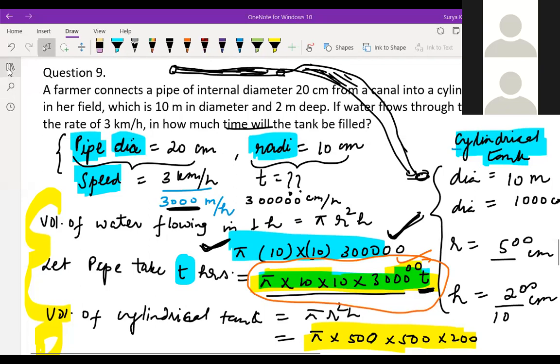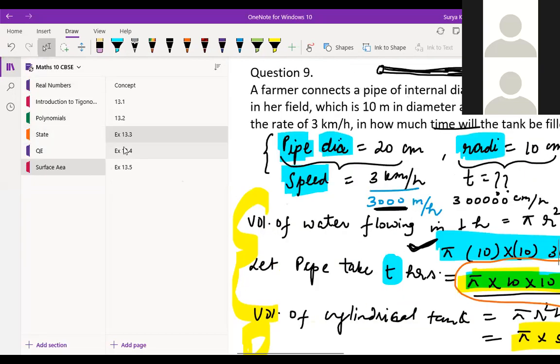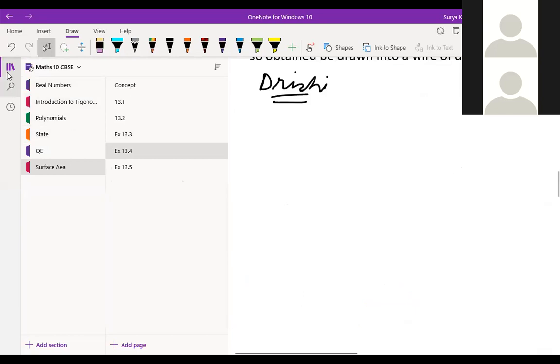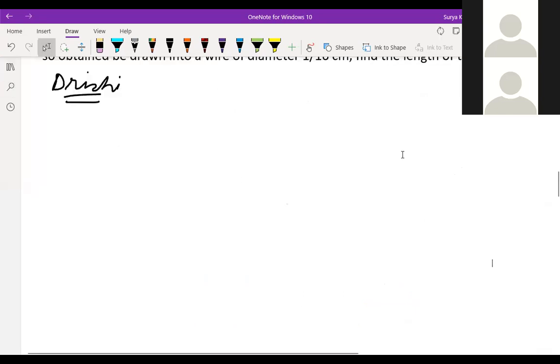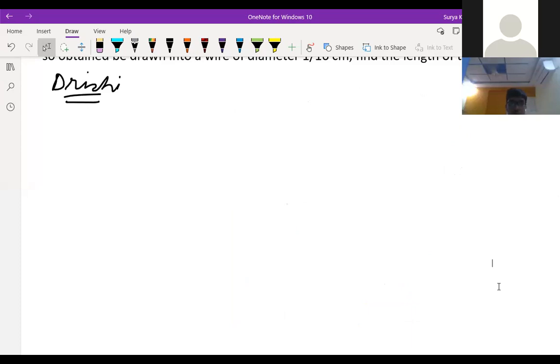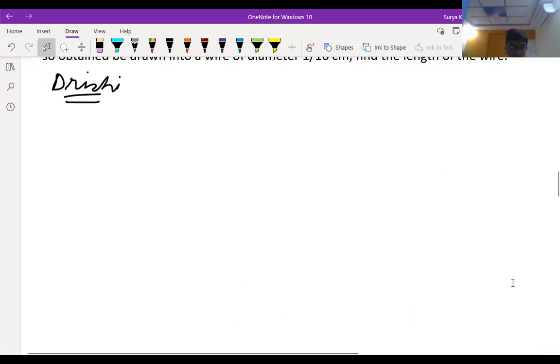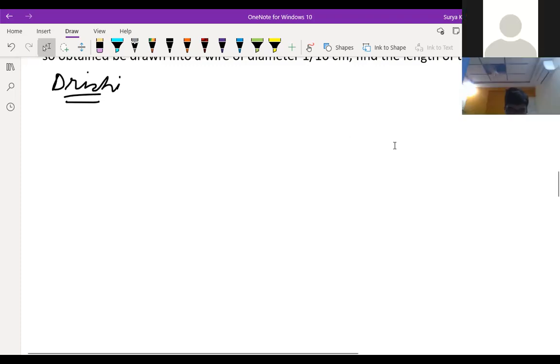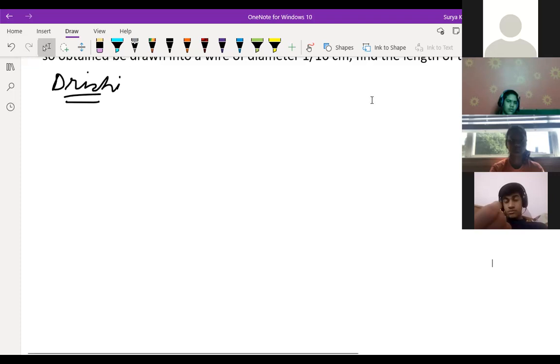Question number, last one I think we have given to you, right? 13.4. Drishi is there in the meeting? No one has on the camera. Only I can see Ananya and Hemant. You want me to remove children? What do you want? Drishi is there in the meeting? Drishi? Okay, she's not there.